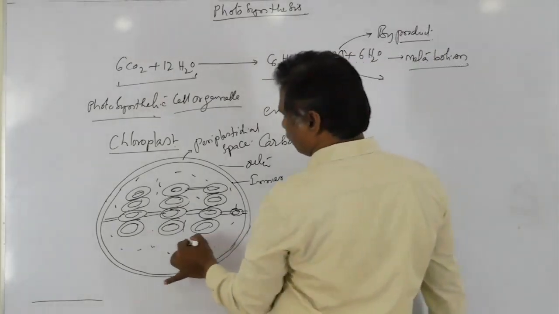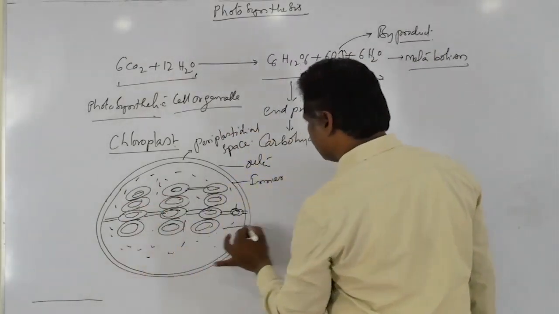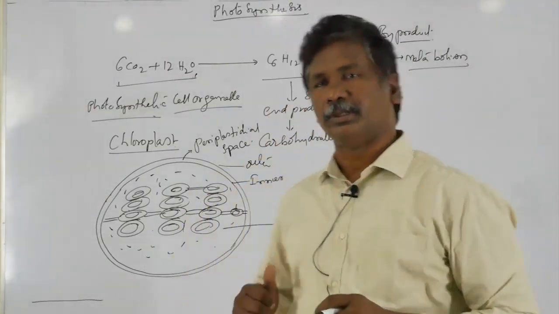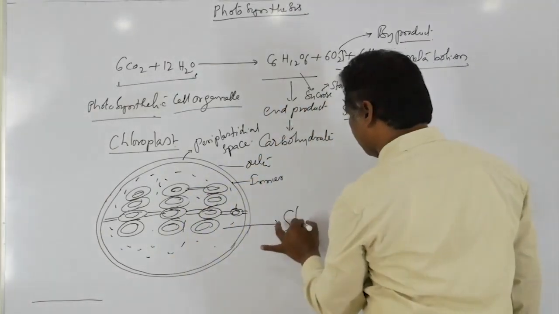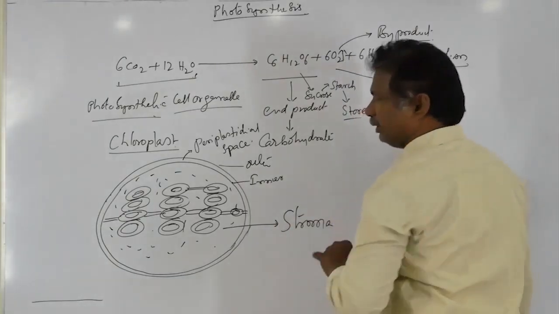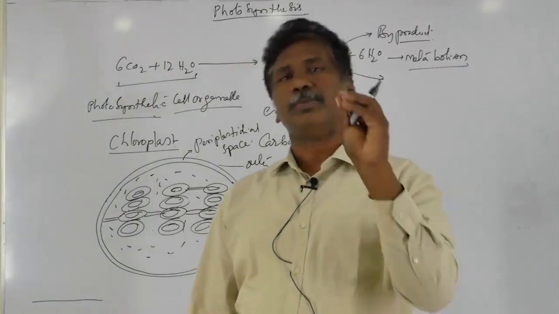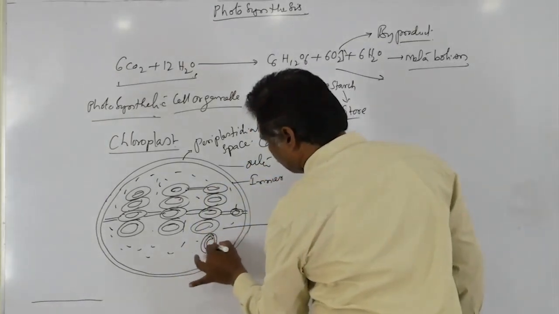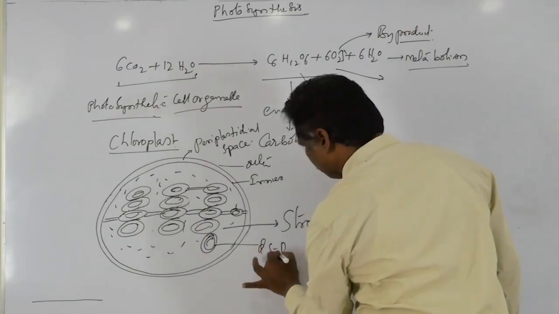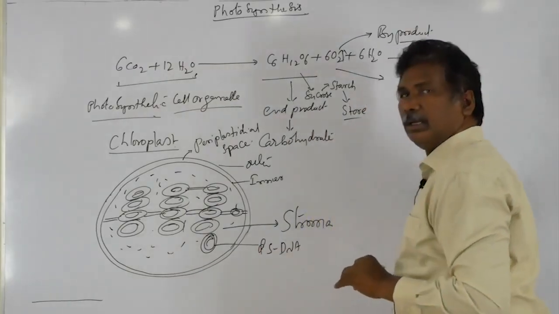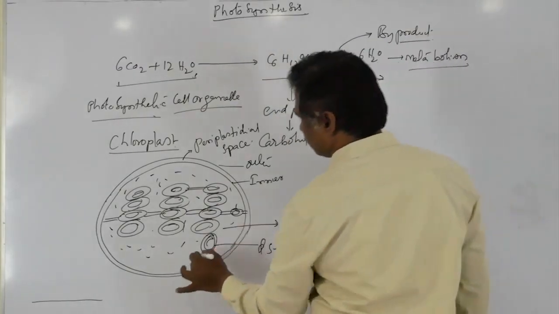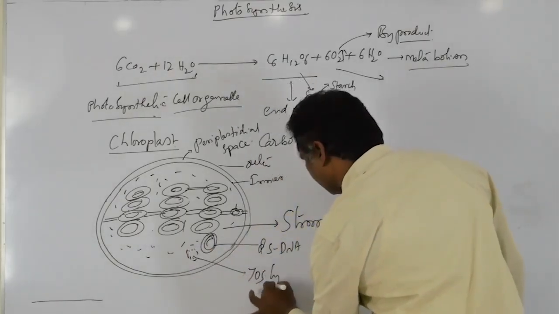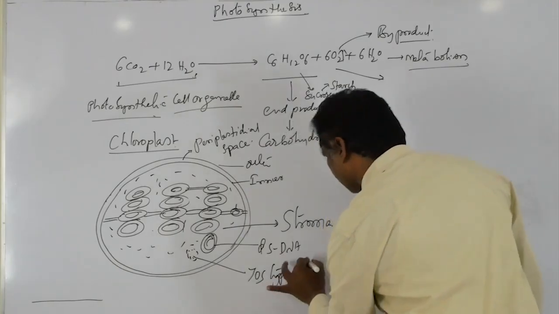Next, inside the chloroplast there is a homogeneous fluid, that is called stroma. The stroma contains a circular double-stranded naked DNA molecule, and also 70S type ribosomes.